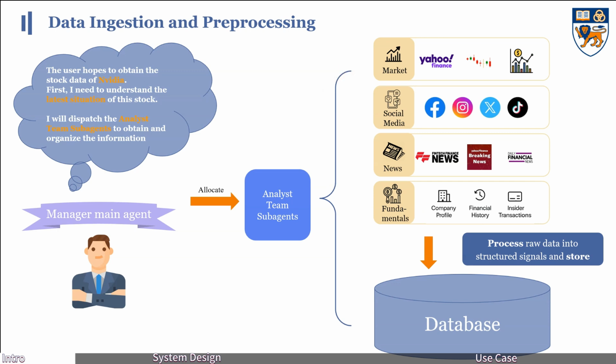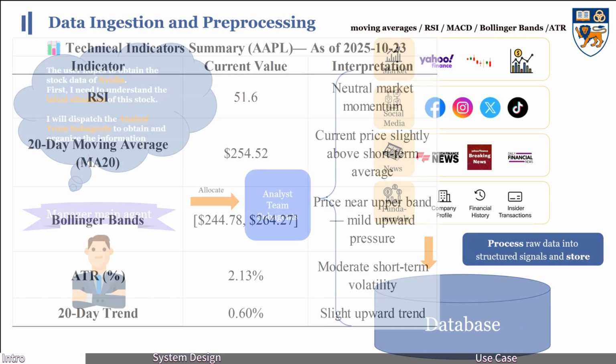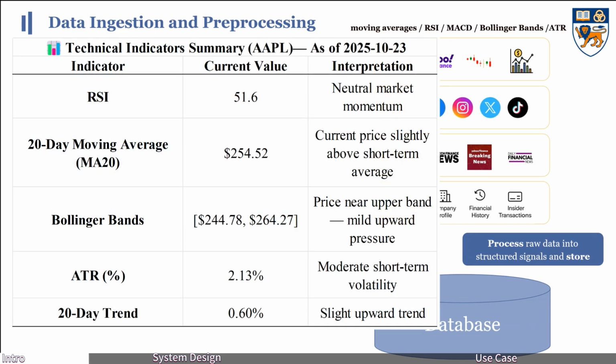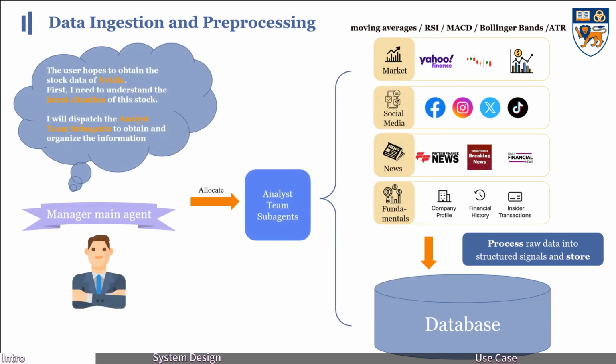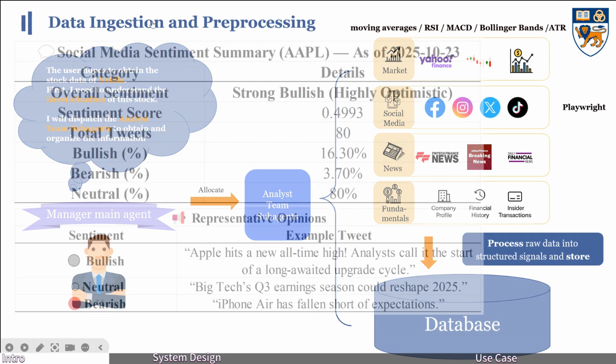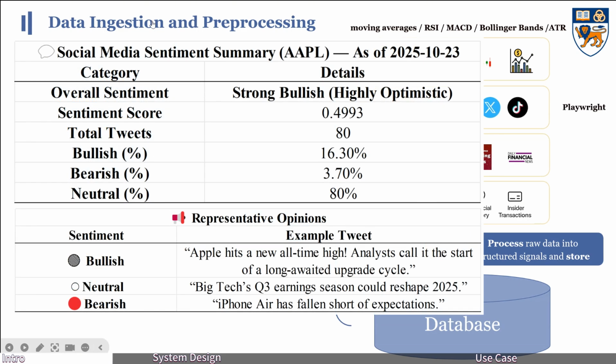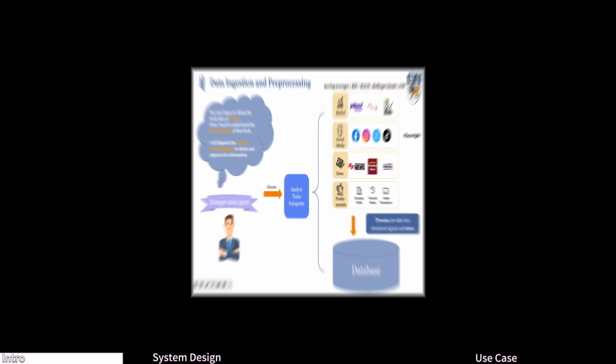For technical analysis, we use the Yahoo Finance tool, built on Y-Finance data, to generate indicators like moving averages, RSI, MACD, Bollinger Bands, and ATR. It can even export historical candlestick data as CSV files. For social sentiment, we use a Playwright crawler to collect tweets that contain financial keywords. Each post is scored and weighted by influence, producing indicators for sentiment score, volatility, and quality.